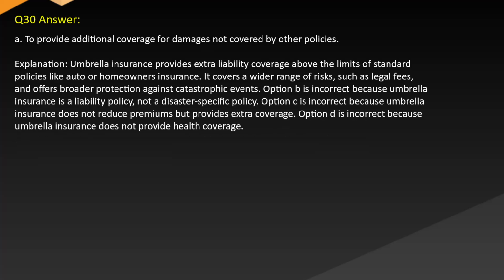Answer: A. To provide additional coverage for damages not covered by other policies. Explanation: umbrella insurance provides extra liability coverage above the limits of standard policies like auto or homeowners insurance. It covers a wider range of risks, such as legal fees, and offers broader protection against catastrophic events. Option B is incorrect because umbrella insurance is a liability policy, not a disaster-specific policy. Option C is incorrect because umbrella insurance does not reduce premiums but provides extra coverage. Option D is incorrect because umbrella insurance does not provide health coverage.